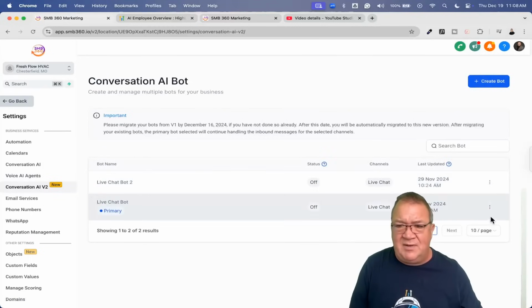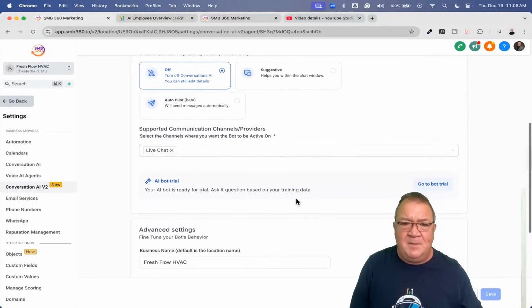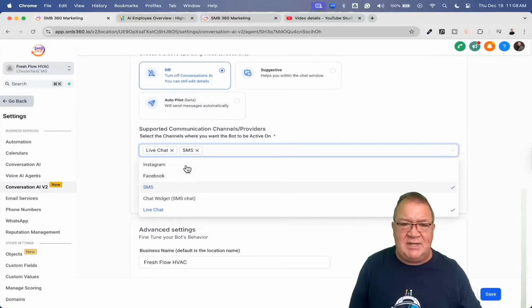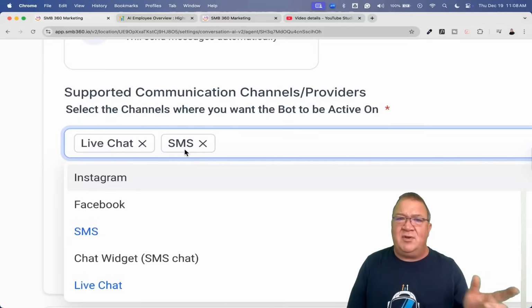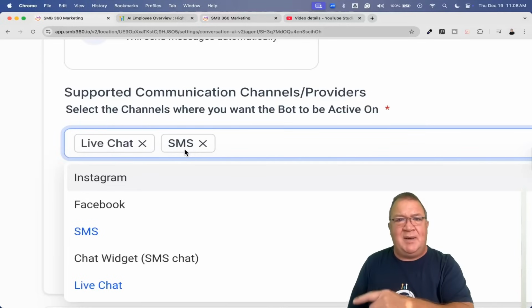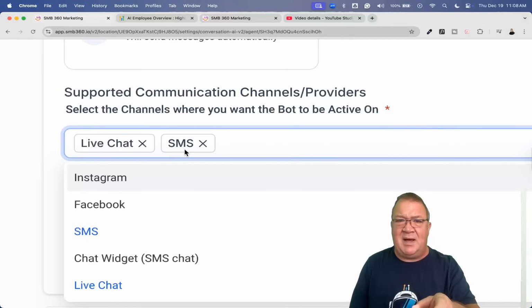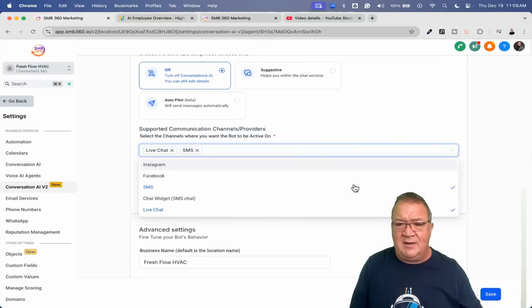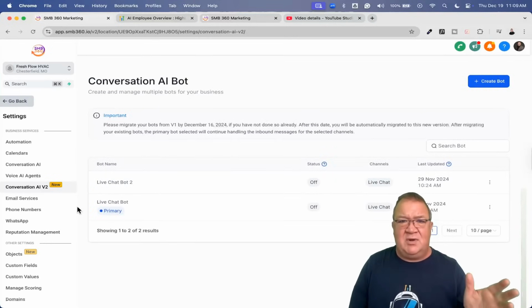So here for this one, if we wanted to, we don't have it turned on. But again, if you're inside of here, you can simply come down here and make sure that it's choosing the SMS channel. And if it's using the SMS channel, whenever you send the person a text message about getting an appointment, they can reply back. And then guess what? Now this conversation AI bot picks that up. And from here, you can come over to the bot training and bot goals. This is where you can put in the calendar and do all that other cool stuff for scheduling a link and connect those two.